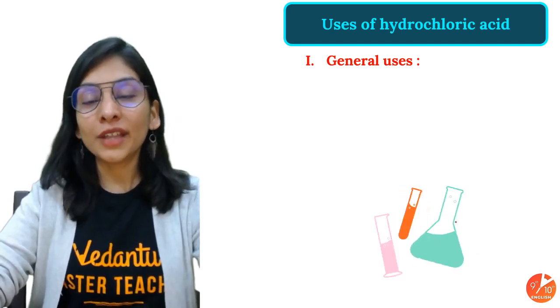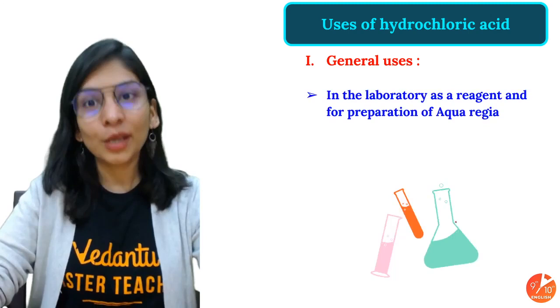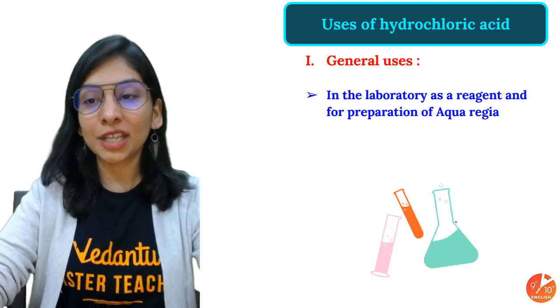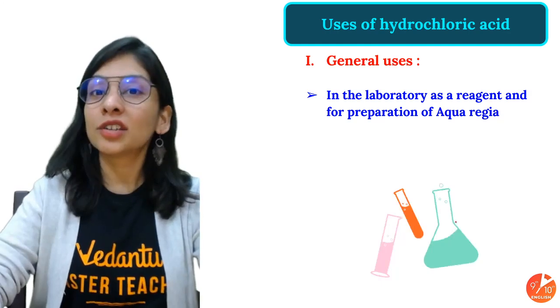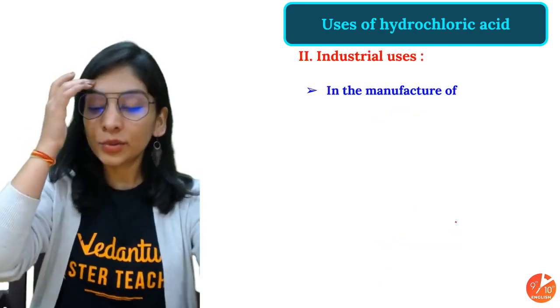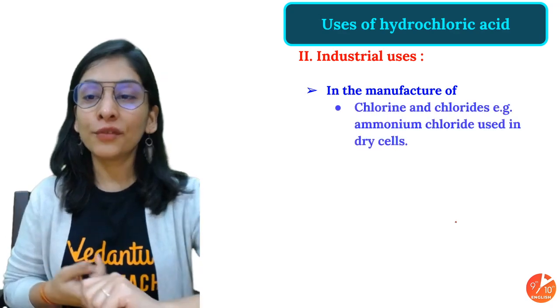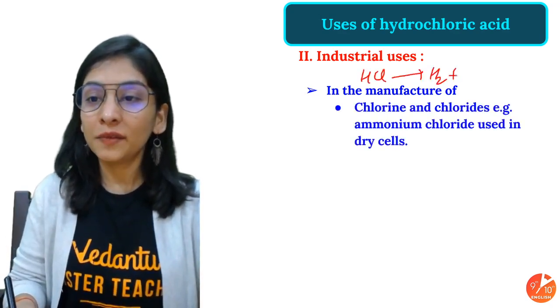Now we'll talk about the general uses of HCl. HCl as an acid, and as we know, a very good chemical reagent to prepare aqua regia, which is nothing but a concentrated mixture of HCl and HNO3. Apart from that, there are many industrial uses, in the manufacture of chlorine and chlorides. Definitely, when you heat it, chlorine will be free.